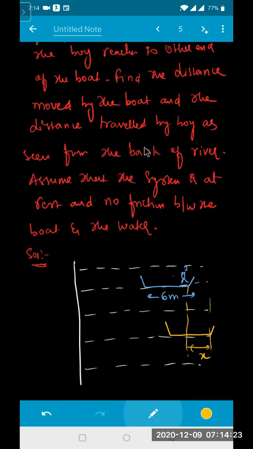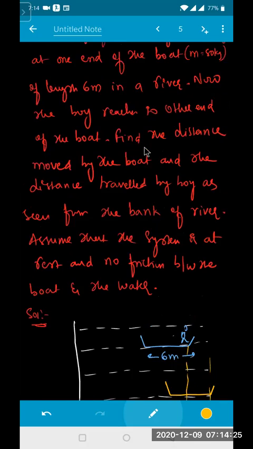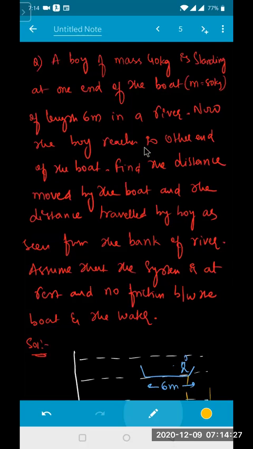Sir, in college we started with Pappus theorem. Pappus theorem start chesara?